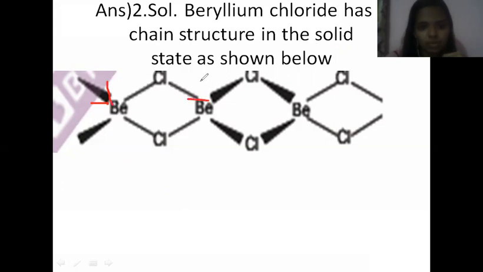See, these are coordinate bonds. What is the meaning of coordinate bond? This is not an electron from beryllium; this is an electron from chlorine. The electron pair in this bond is given by chlorine to beryllium. This is the electron of beryllium, and this is the second electron of beryllium. These 2 bonds are coordinate bonds, shared by the chlorine atom to beryllium.